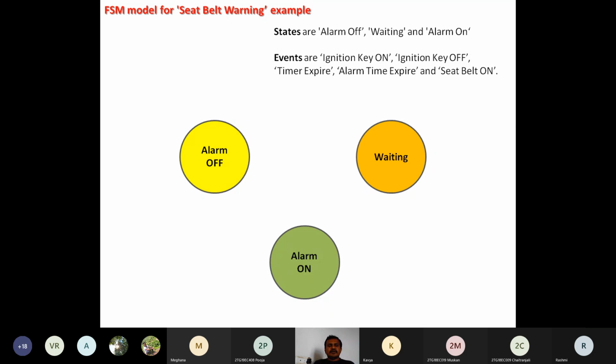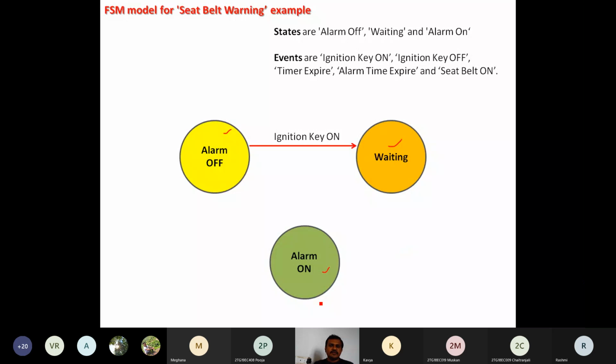So look at these states. We are going to mention the states in circles. Here we observe three circles, meaning three states: one is alarm off, then waiting, then alarm on. Now, what are the transitions? Transitions are represented by using arrows. A transition is going to happen when there is an event. When there is an event, the states are going to change. The system is going to change its state from one state to another state.